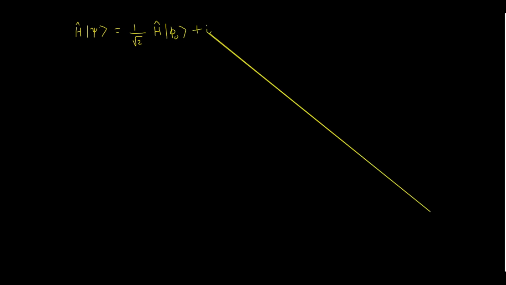H acting on psi is nothing but 1 by square root of 2 times (H acting on phi naught plus i H acting on phi 1).